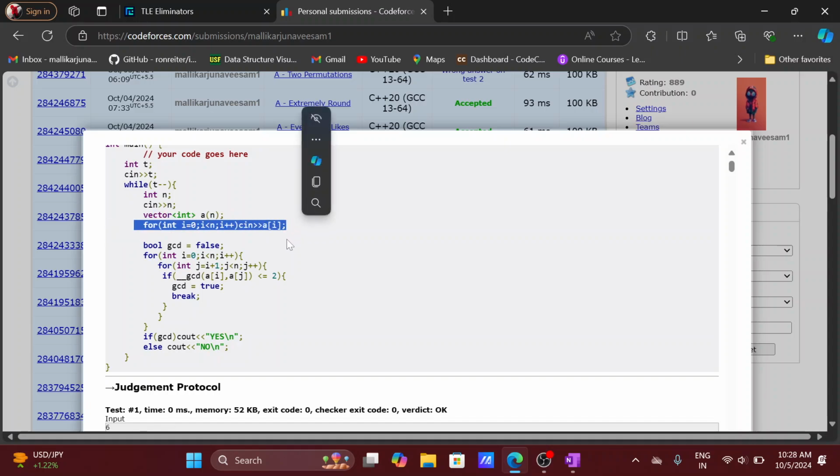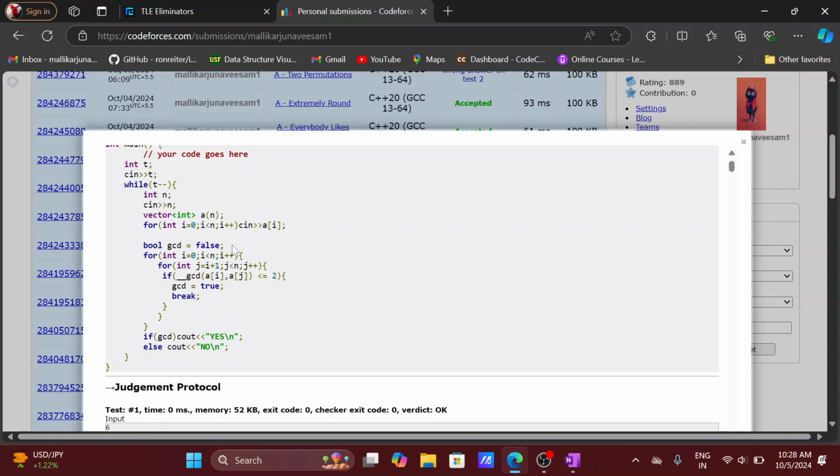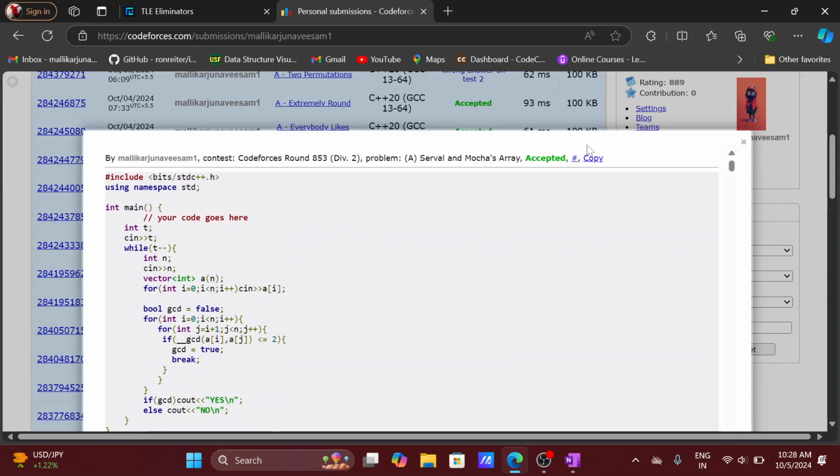So up to here we are reading the array, and after that we have to find the GCD of the prefixes of the array, and prefixes whose length has to be greater than or equal to 2.